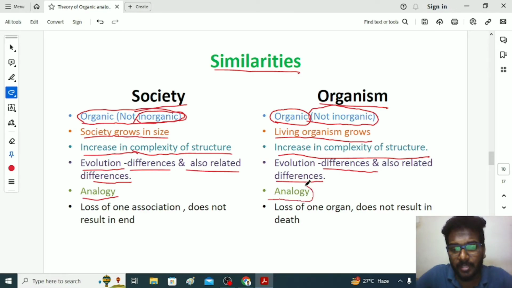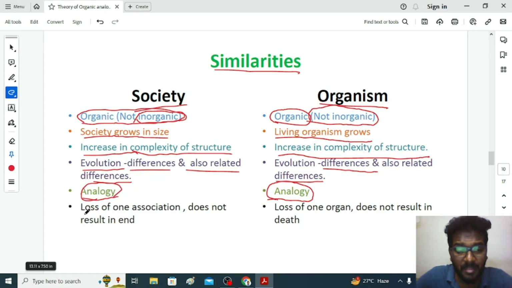Similarly, if you take organism, we can compare the particular living organism with another organism, human being and mammals. Apart from that, we can also compare the organism's individual parts with other parts. If you take a human being as an organism, a human being has heart, he has liver, he has brain. So we can compare the functions of each and every organ in the human body and we can analyze. So that is why he said both society and organism have analogical perspectives.